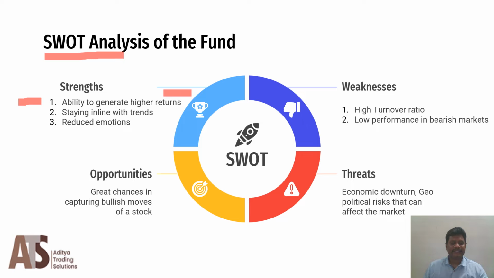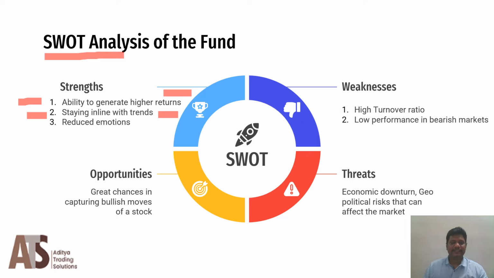The second strength the portfolio or the fund possesses is staying in line with the trends. Let us say auto stocks are going up with high momentum. If the momentum continues, in a few days this portfolio has a higher probability of getting stocks from the auto sector. Thus, if the trend continues further, the fund is going to fetch greater returns because of the performance of auto stocks.